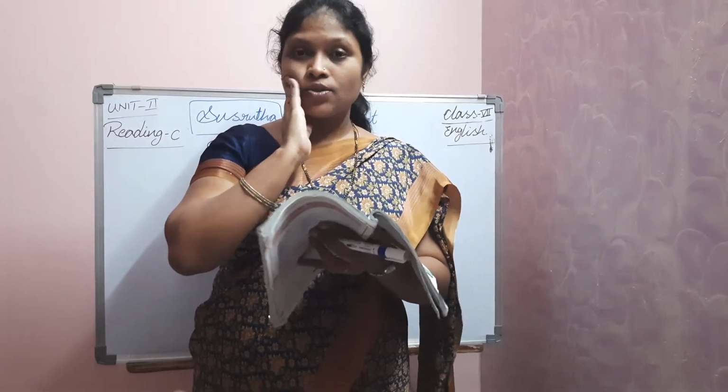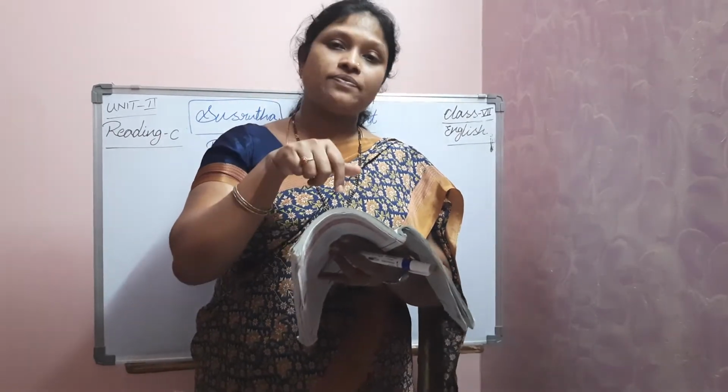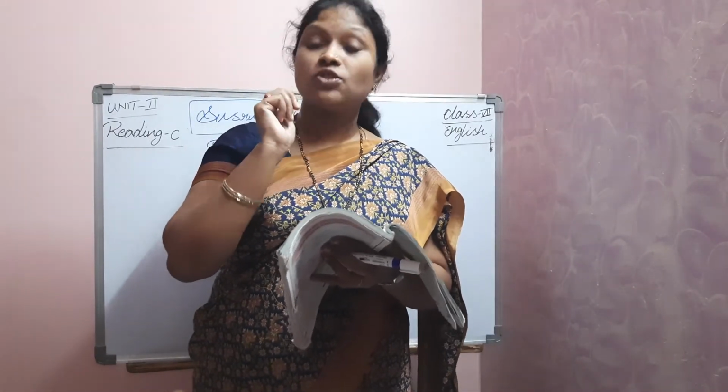Actually, Susrutha has to do the surgery of the nose. It was disfigured, so he needed the flesh. That flesh was taken from the patient's cheek. Understood, children? To do the plastic surgery of the nose, Susrutha took the flesh from the patient's cheek.